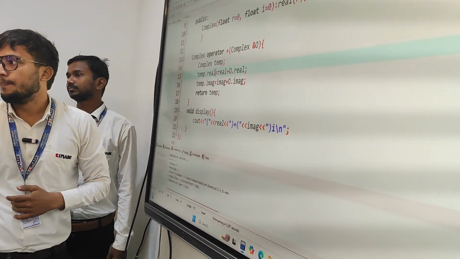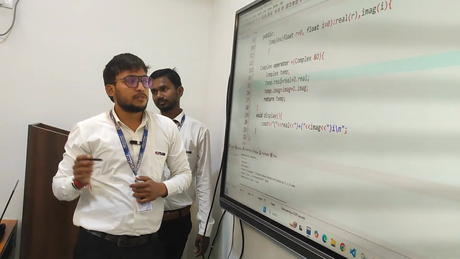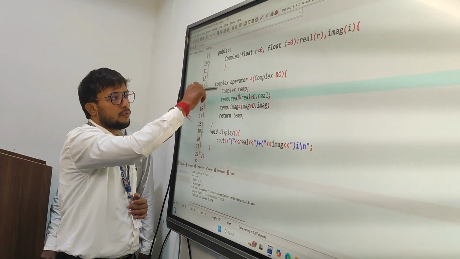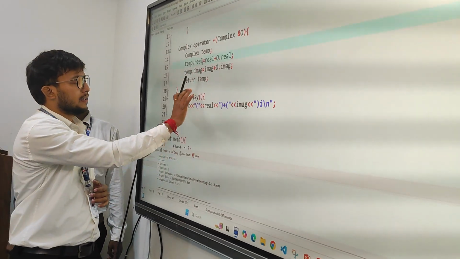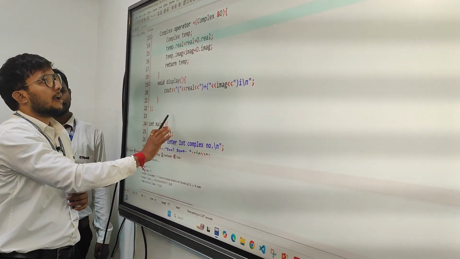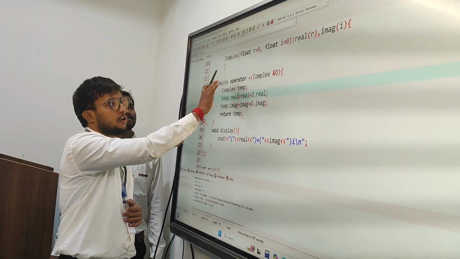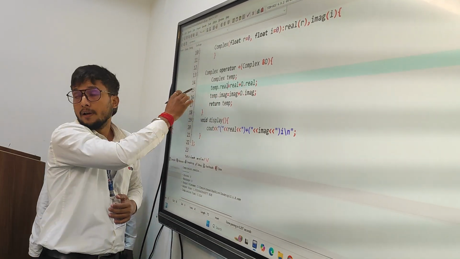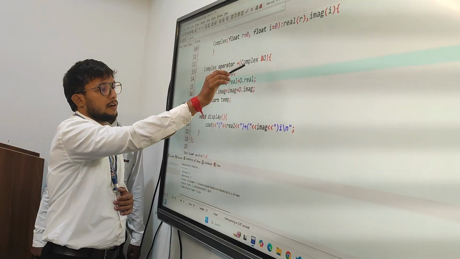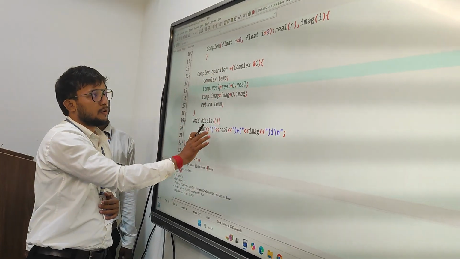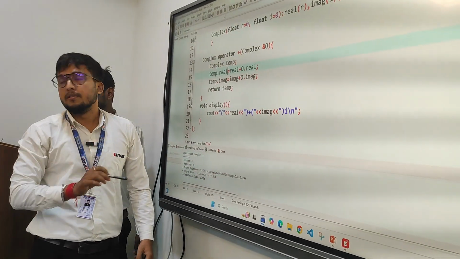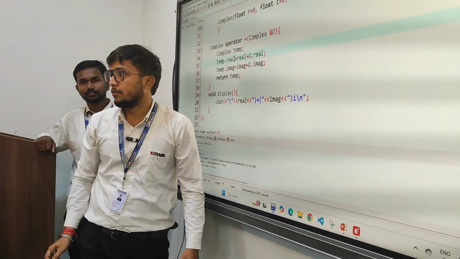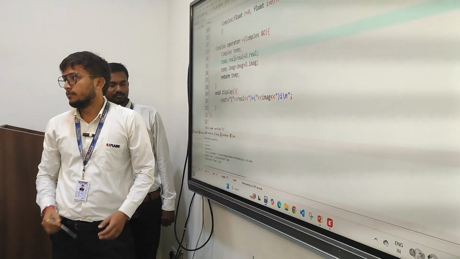If you want to overload using a friend function, you won't write this function inside the class. It will be outside the class, and you just mention friend Complex operator and the name, close it, and the rest of the program is written over here. After that, you run it, and it will be the overloaded function using friend.